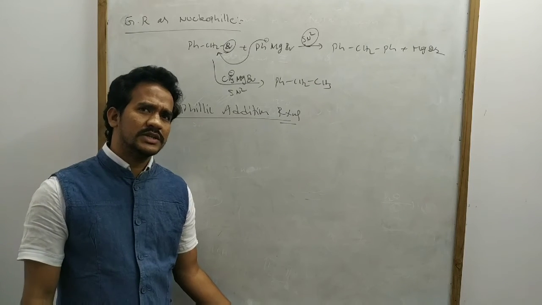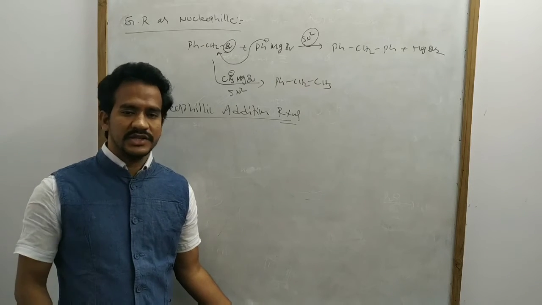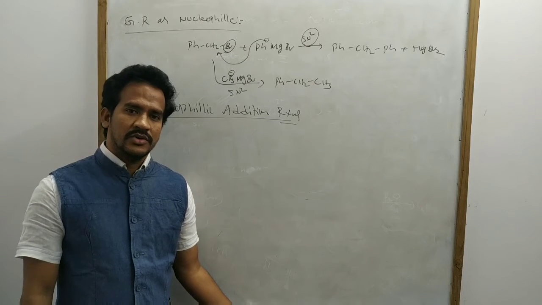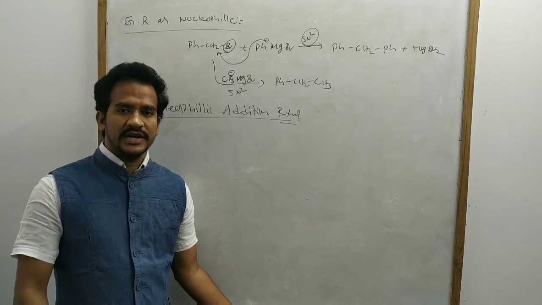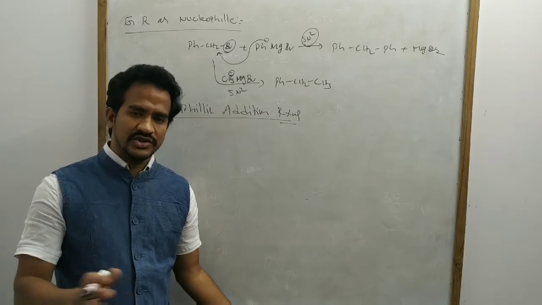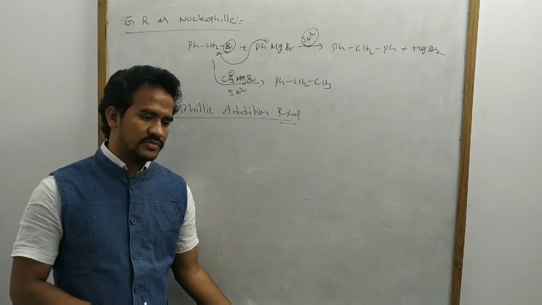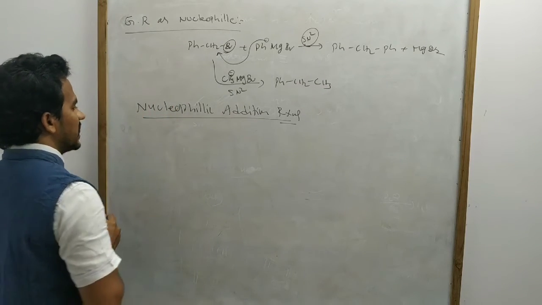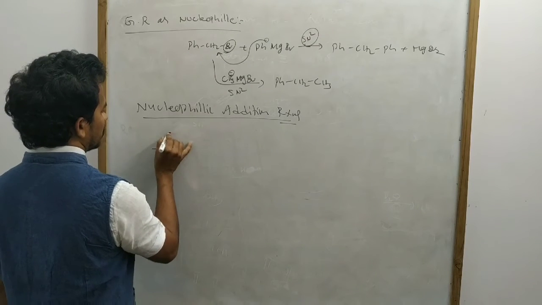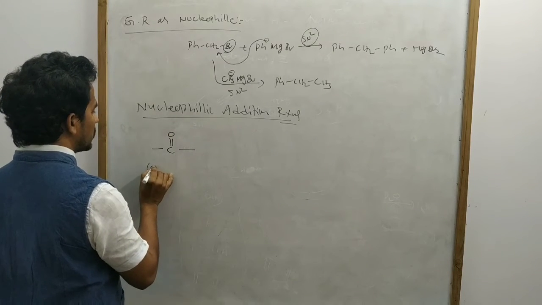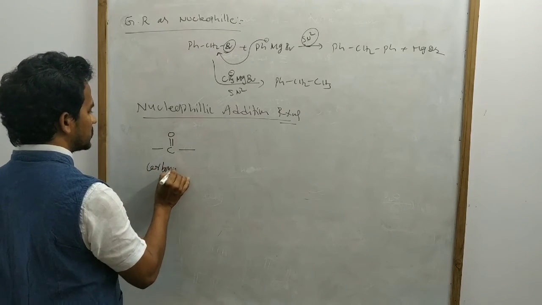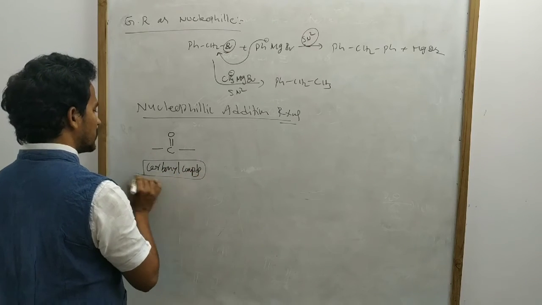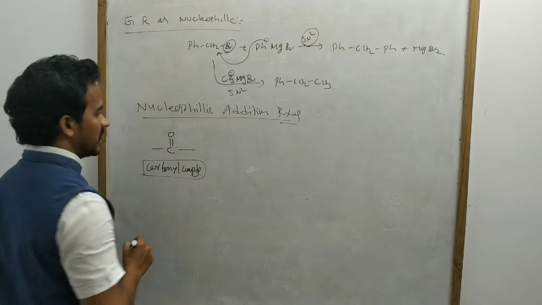We know electrophilic addition reactions. Generally alkenes are involved in electrophilic addition reactions, such as HCl addition, water addition or bromine addition. Now, what are nucleophilic addition reactions? In nucleophilic addition reactions, carbonyl compounds are involved.